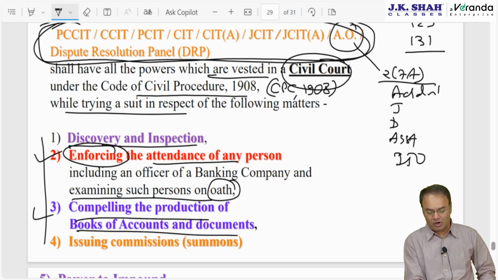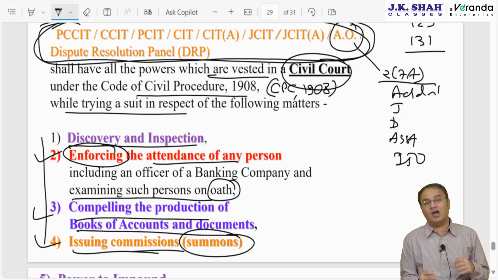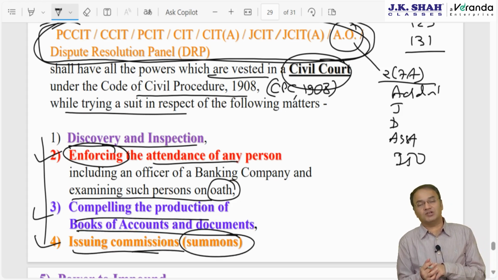Compelling production of books of account and documents, and issuing summons, that is commission. Summons means asking somebody to appear compulsorily. Ensuring the presence of somebody is called summoning somebody.